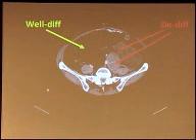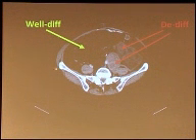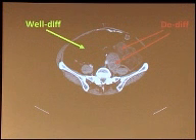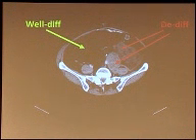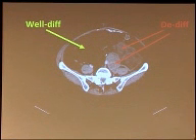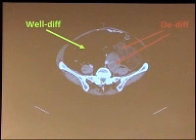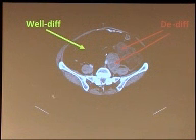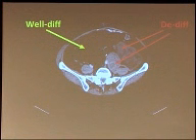And on a scan, this is what it often looks like. So this is someone's pelvis here. Someone's lying on their back, their feet sticking out of the screen, their head up that way. So this is their left side, and this is the right side. This is their belly, and this is their bottom, really. These are the pelvic bones here.